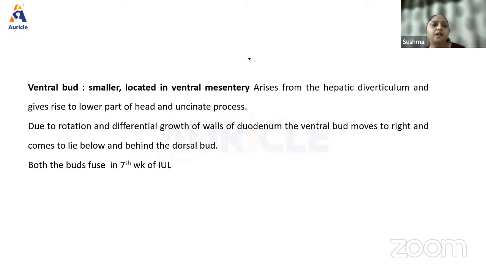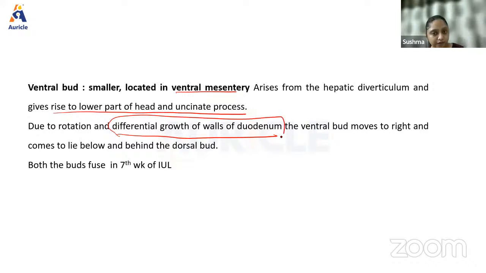The ventral bud is smaller and located in the ventral mesentery, arises from the hepatic diverticulum, and gives rise to the lower part of the head and the uncinate process. Due to the rotation and differential growth of the walls of the duodenum, and this is very important, guys, because of this differential growth, the ventral bud moves to the right and comes to lie below and behind the dorsal bud. Both buds fuse in the 7th week of intrauterine life. This is also very, very important.